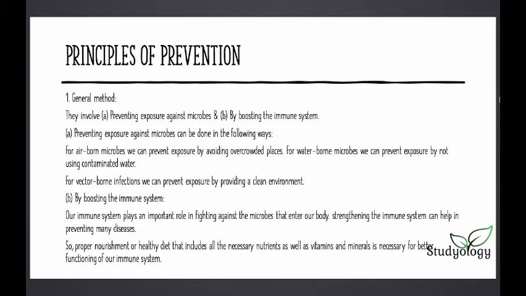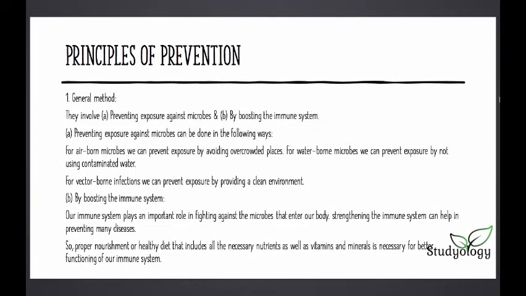So, first we learn about preventing exposure against microbes. So, how can we do that? For airborne microbes, we can prevent exposure by avoiding overcrowded places. For waterborne microbes, we can prevent exposure by not using contaminated water. For vector-borne infections, we can prevent exposure by providing a clean environment.